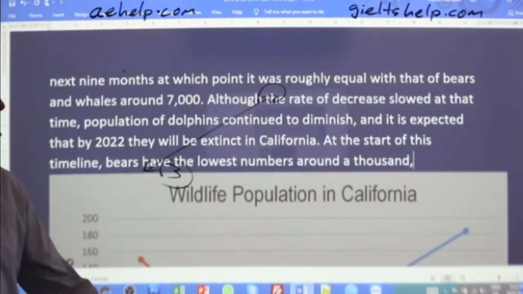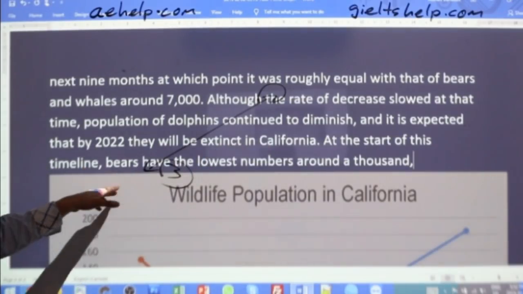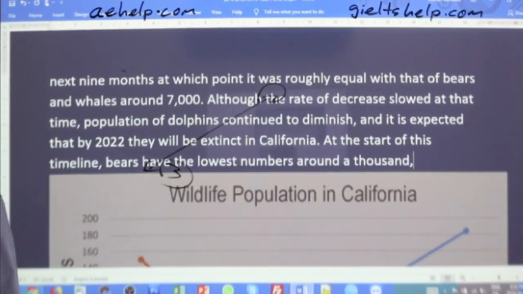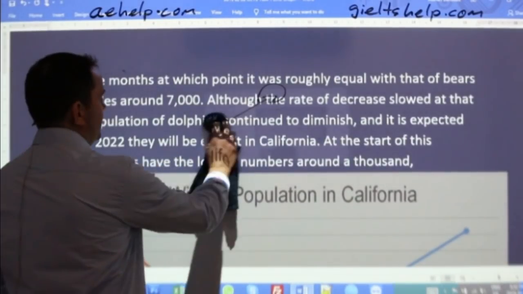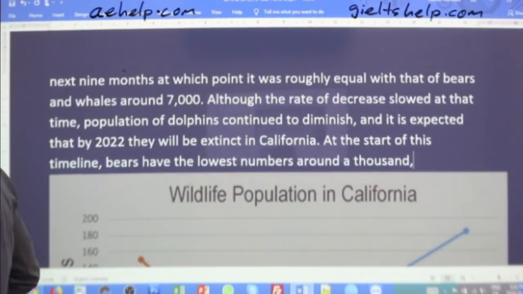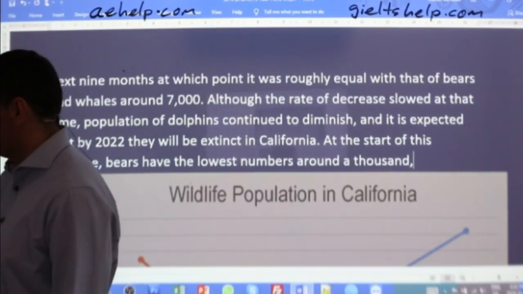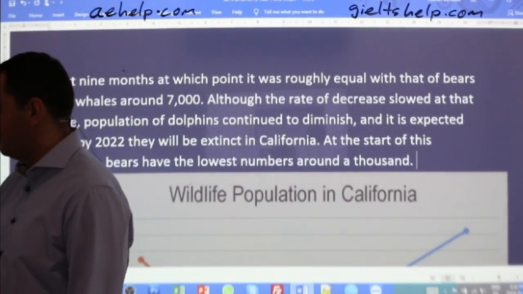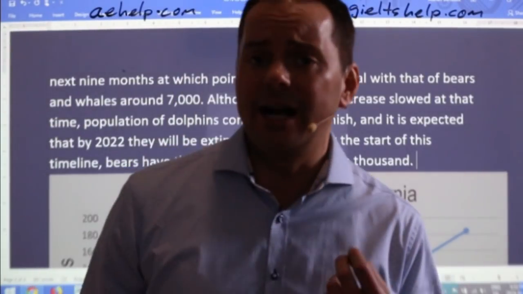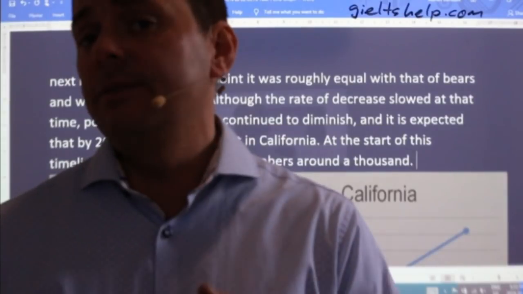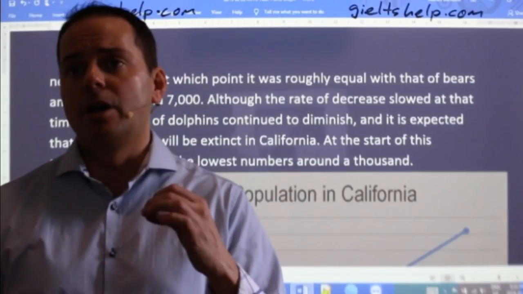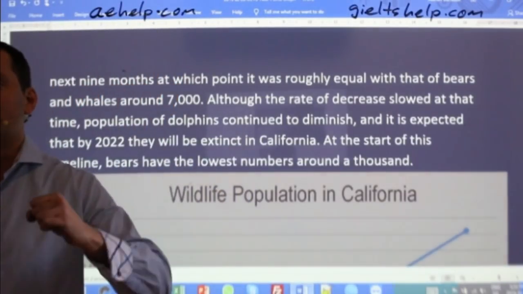There. At the start of this timeline, bears have the lowest numbers, around 1,000. Okay? Around 1,000. And then that changes. I'll show you. You can do it in 2 sentences instead of a really complex sentence. I'll just do it in 2. You can, ladies and gents, get a high band score even with fairly short sentences as long as you're using good description, good expository writing, okay?